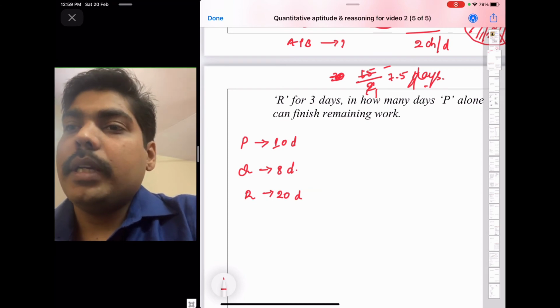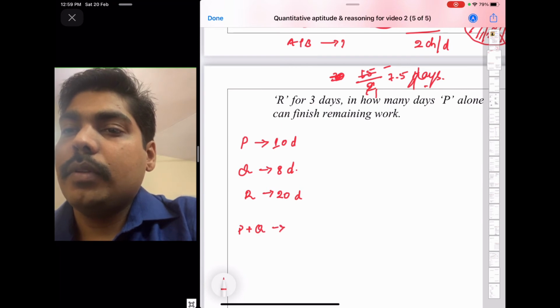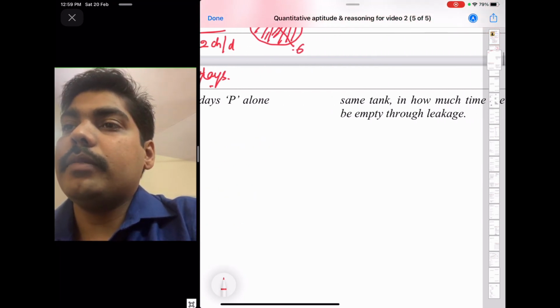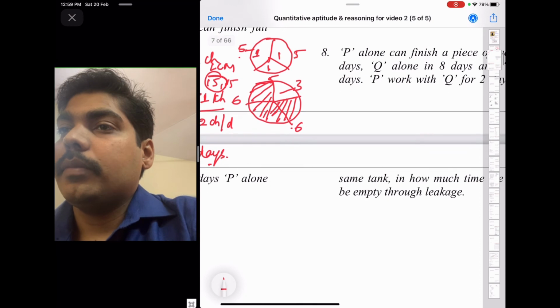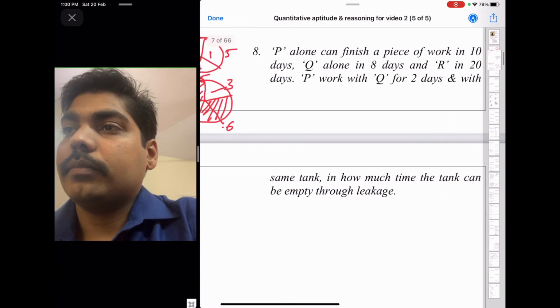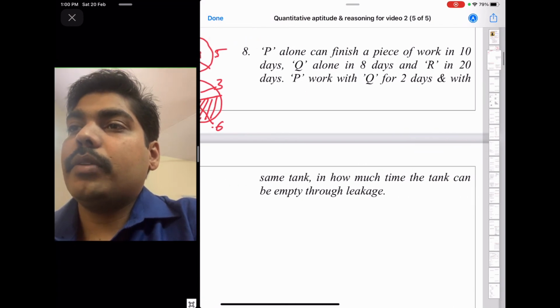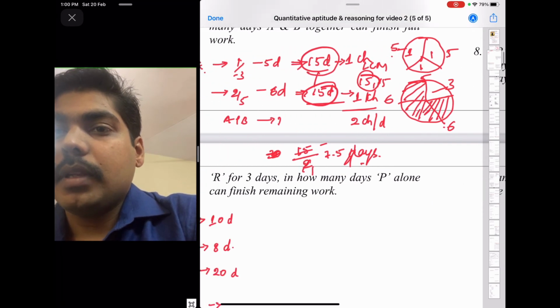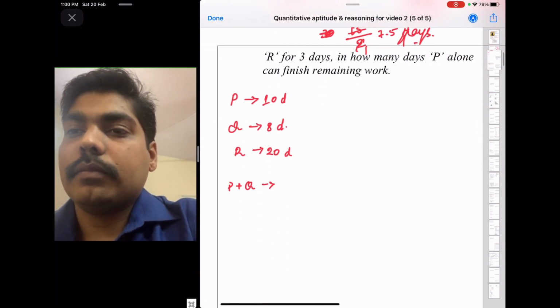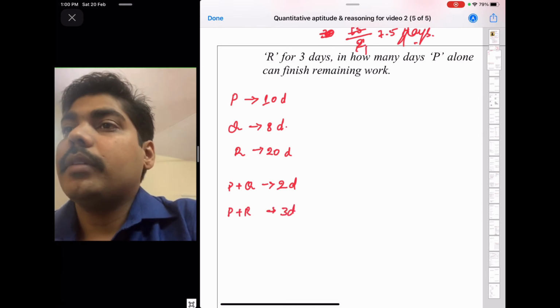And he is saying P worked with Q for 2 days, and P worked with R for 3 days.